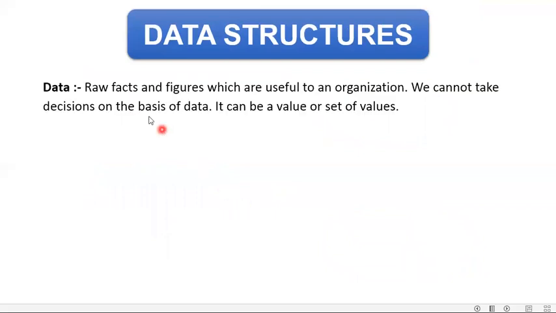Next. Now, data are the raw facts and figures which are useful to an organization. We cannot take decisions on the basis of data. It can be a value or set of values. Now it is written over here that these are the raw facts which we have just understood, but why can't we take decisions on the basis of data?